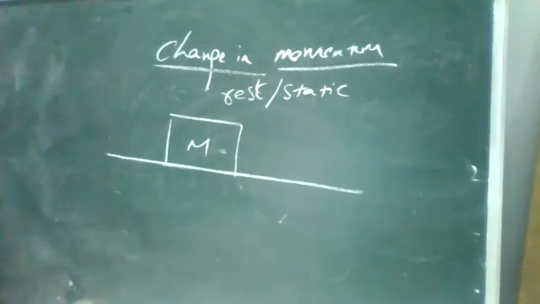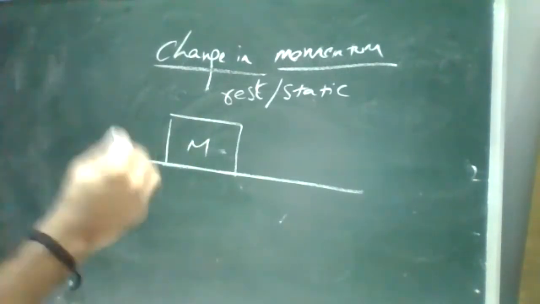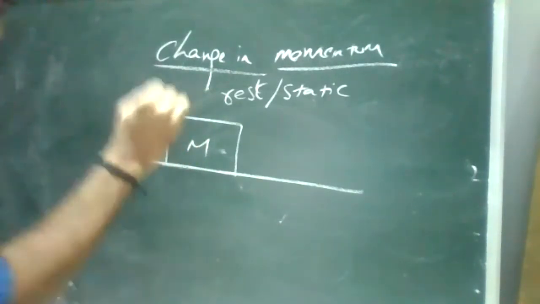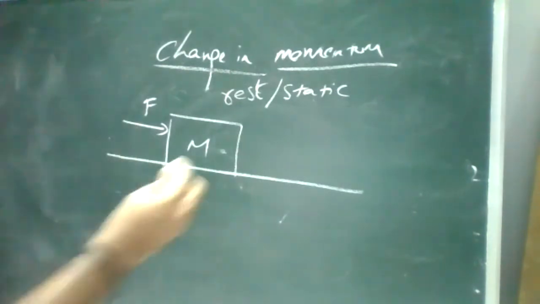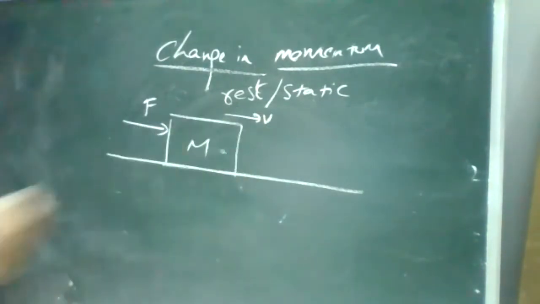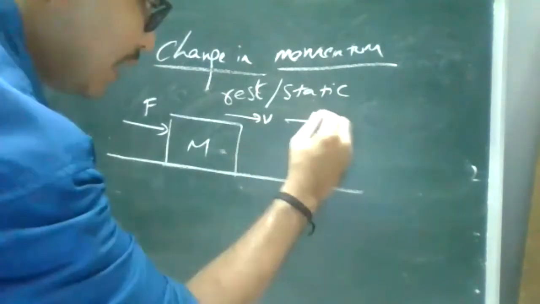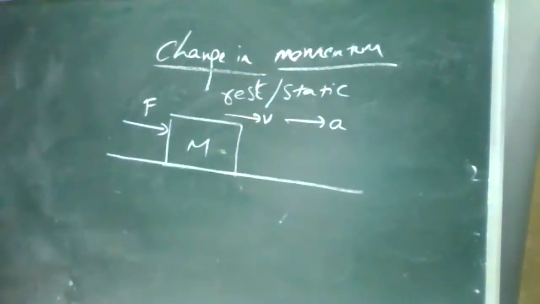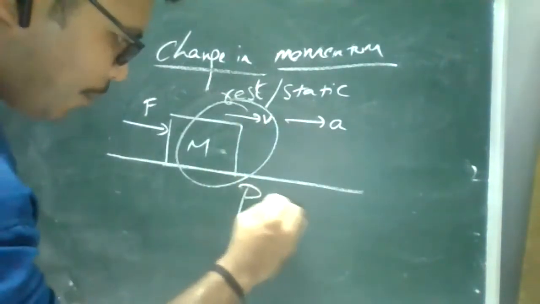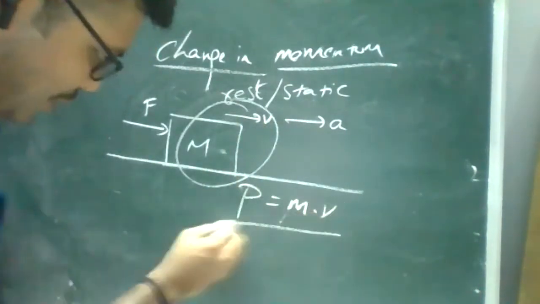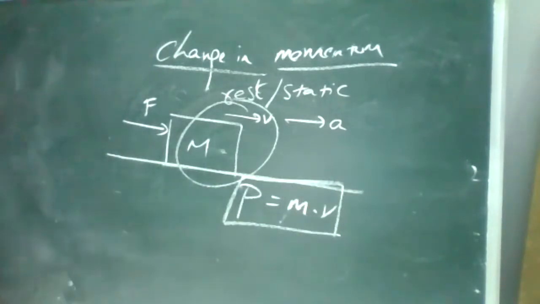Now, this object is at rest. When I apply some force, at that particular instant it will gain some velocity. Because of this gain in velocity, it will accelerate, correct? When it gains some velocity at that instant, we call it momentum. The momentum relation is P is equal to mass into velocity.